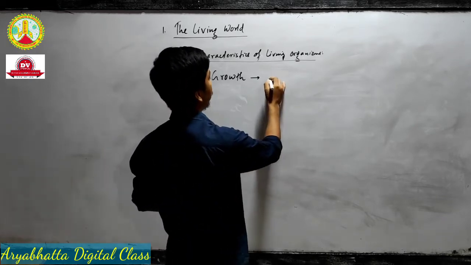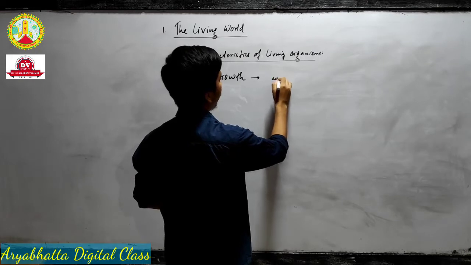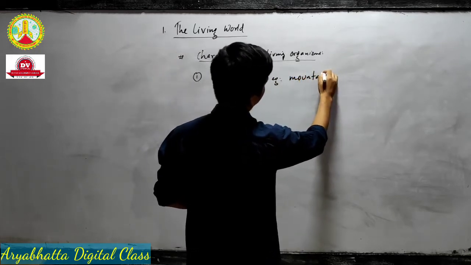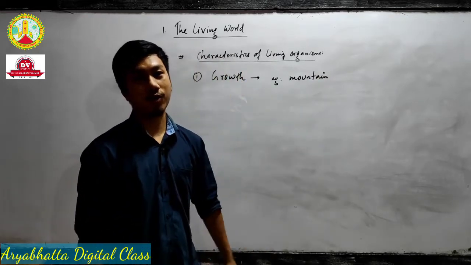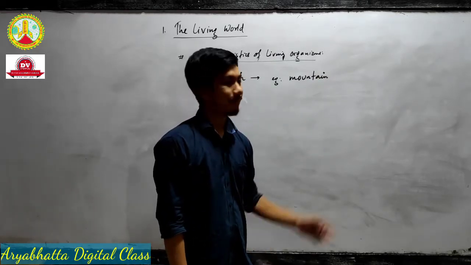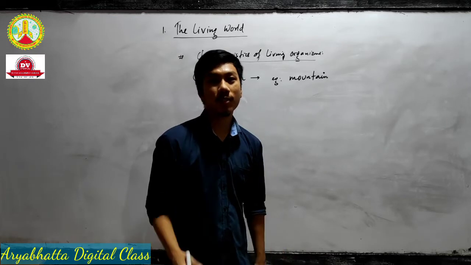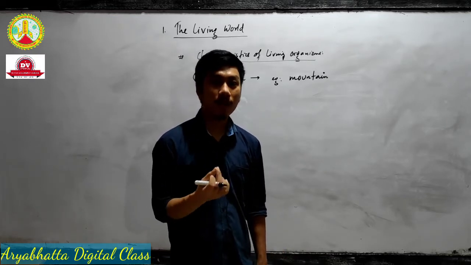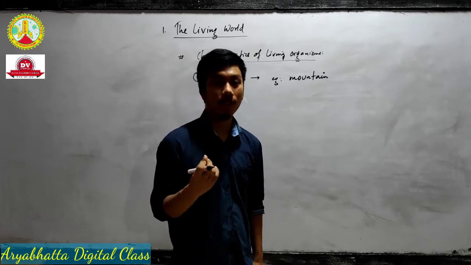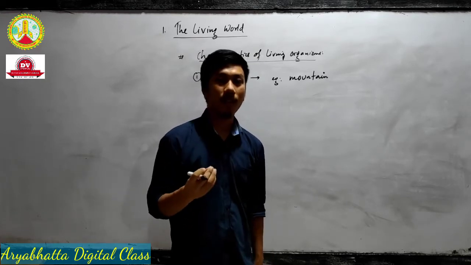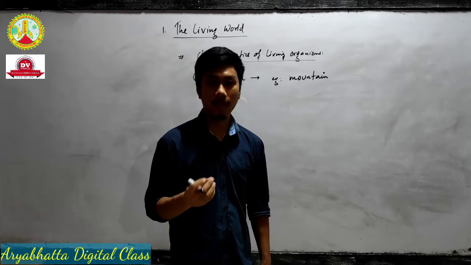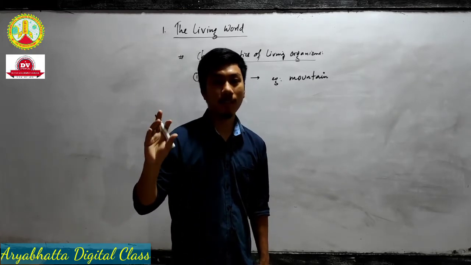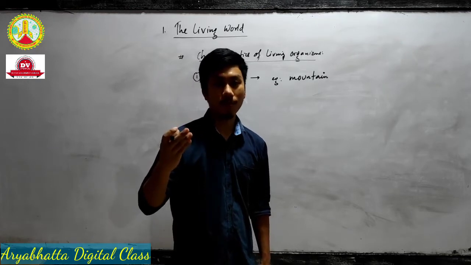Yes. For example, a mountain. A mountain grows, but its growth is not from inside. While in humans, animals or plants, the growth is from inside. Internal growth takes place. The cell develops, producing one cell into many cells, and then the body grows.